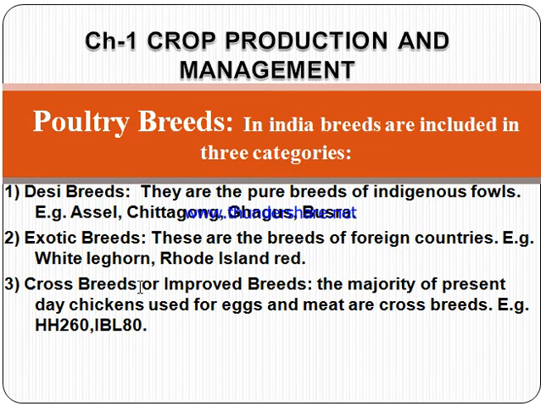What are the poultry breeds? Indian breeds are included in three categories. First is the Desi breed, which are the pure breeds of Indian fowls, that is Aseel, Chittagong or Busra. What are the exotic breeds? These breeds are from foreign countries, that is White Leghorn and Rhode Island Red. What are the cross breeds or improved breeds? The majority of breeds used for eggs and meat are cross breeds. Example: HH260, IBL 80.